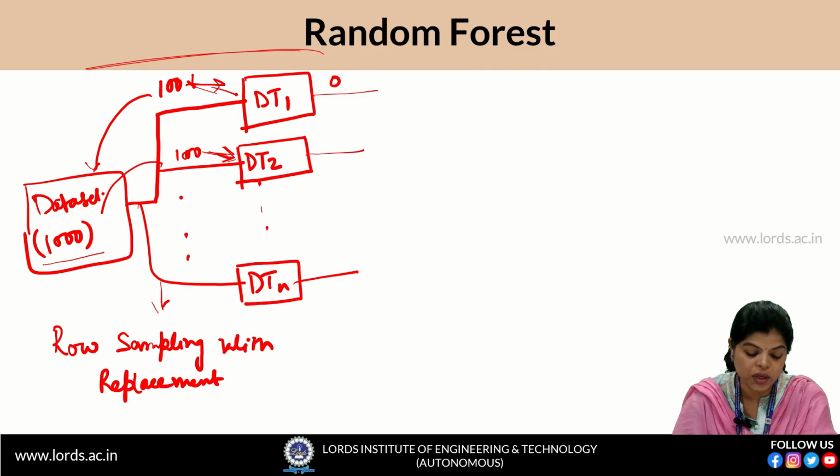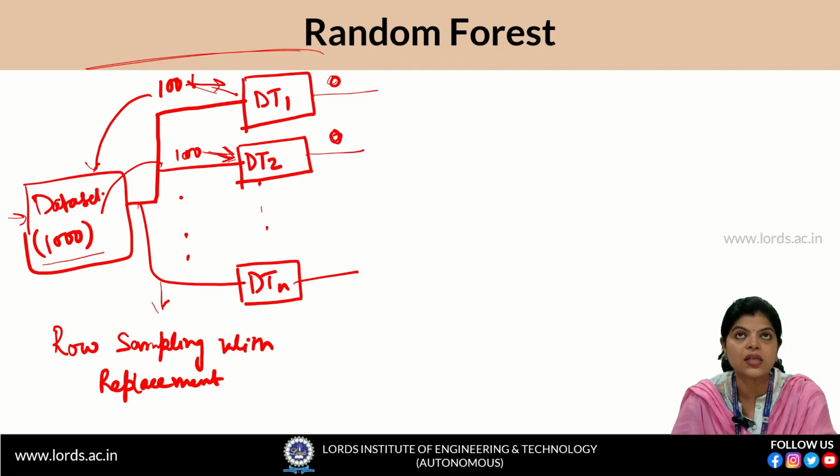Suppose for the incoming test data, DT1 is giving 0. DT2 is also giving 0, classifying that incoming data as class 0. Now suppose DTN, the last one, is predicting that it belongs to class 1.